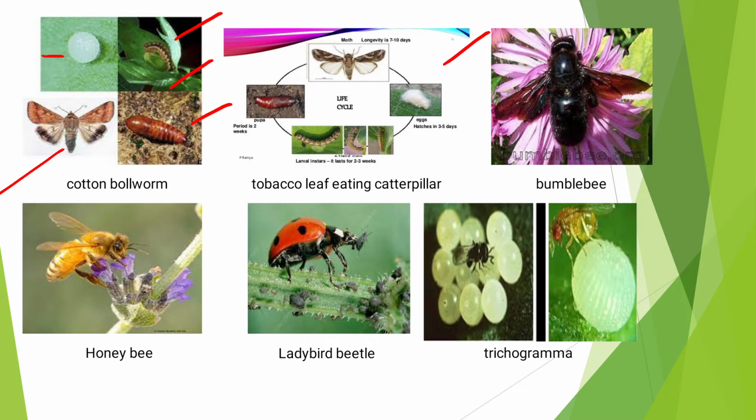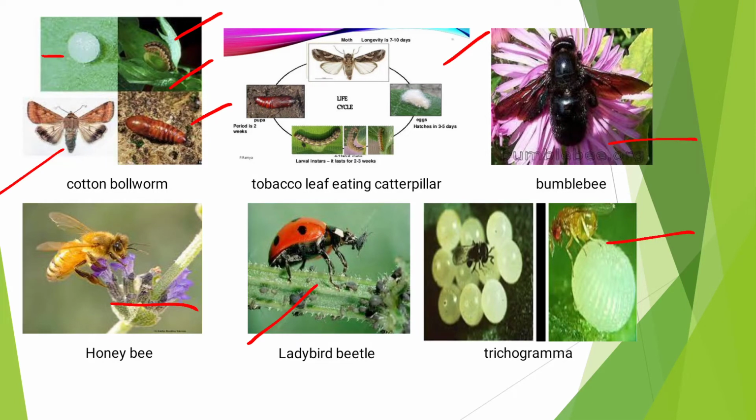Now the third one is a bumblebee. It acts as a pollinator. After that, the honeybee also acts as a pollinator. This is the ladybird beetle, which acts as a biological control. In the image you can see aphids being devoured by the ladybird beetle. After that, this is a Trichogramma.